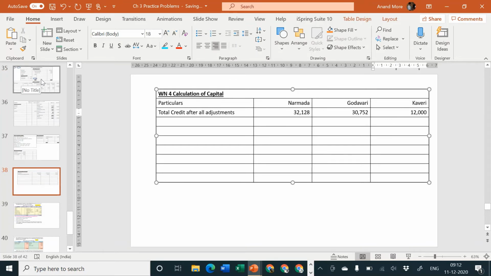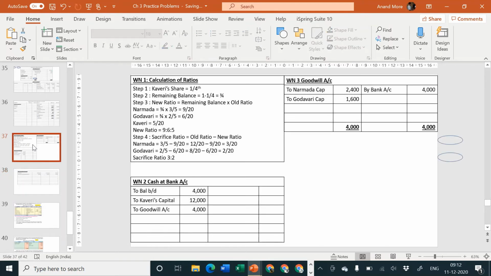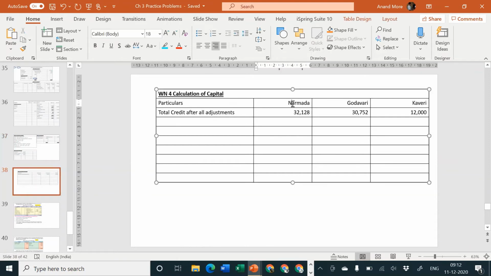We know the new PSR. New PSR was how much? New PSR was, we had calculated, 9:6:5. Let us write it down here. New PSR is 9:6:5.